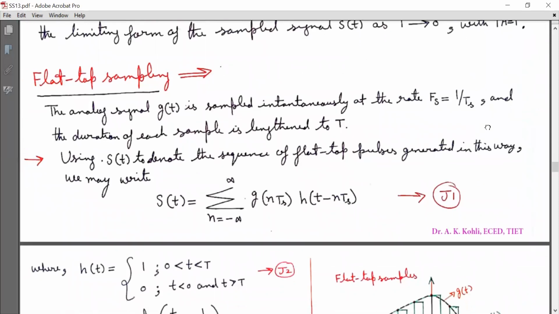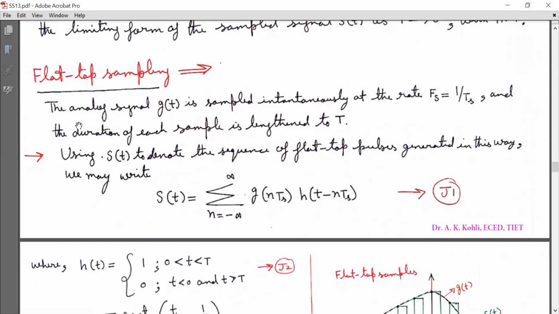Now next is flat top sampling. The analog signal g(t) is sampled instantaneously at the rate Fs equal to 1 by Ts, and the duration of each sample is lengthened to T. Here the strategy opted in sampling for flat top sampling is quite different.